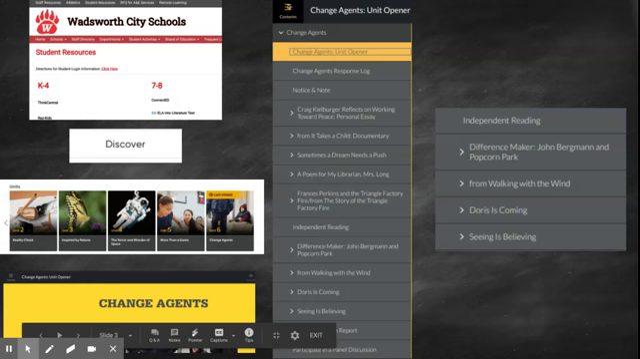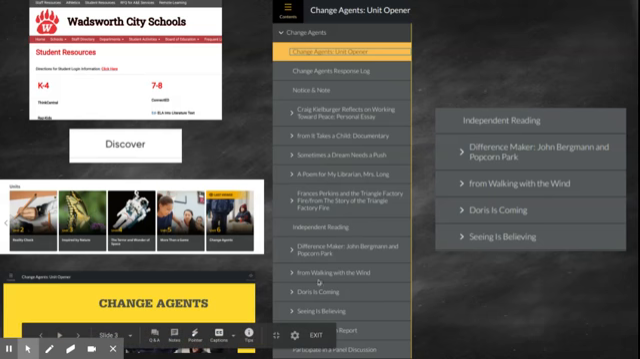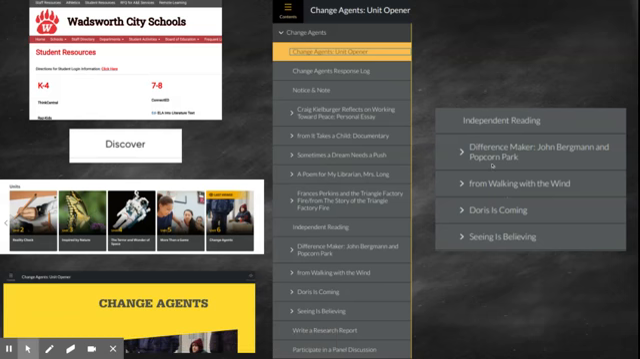Then you're going to click on the Table of Contents up here in the upper left-hand corner. You're going to make sure you've clicked on Change Agents. And then if you look way down here, there's this section called Independent Reading, and there are four stories listed underneath it. That's where you're going to choose. Right here, I have it blown up even bigger. So here's Independent Reading. Here's the Popcorn Park story, Walking with the Wind, Doris is Coming, Seeing is Believing. So you're just going to click on the one that you want, and it will take you to the story.